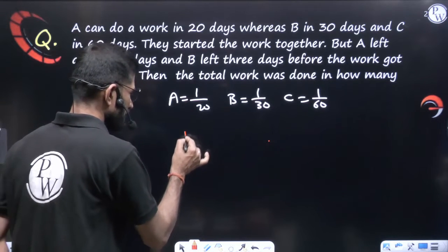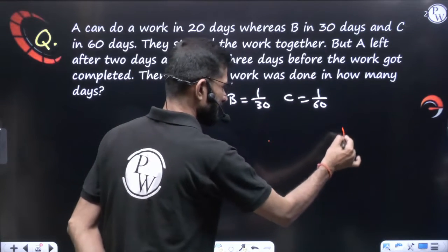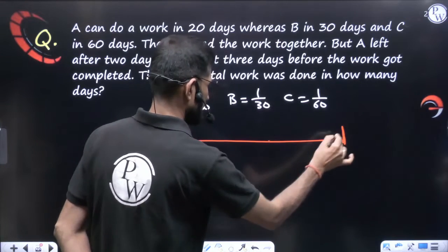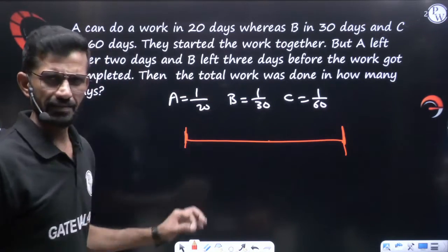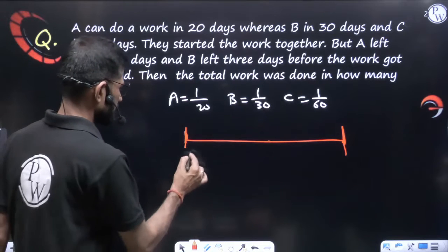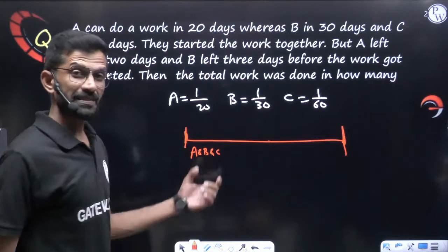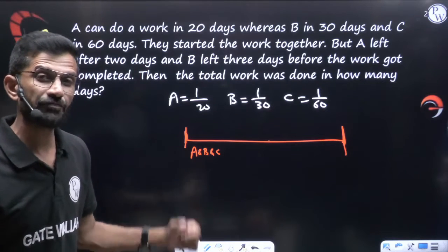Consider here the work started and here it ended. From starting to ending, all are working: A, B, and C all are working. But this combination of A, B, C went for how many days?